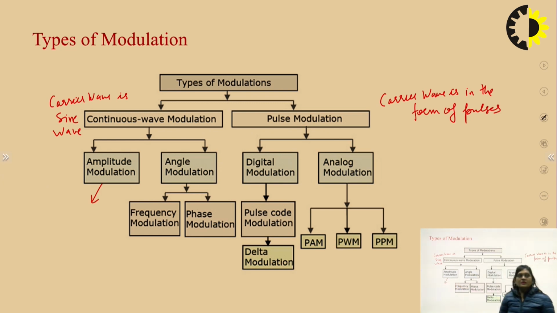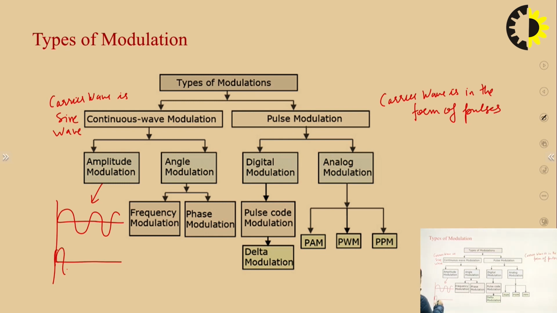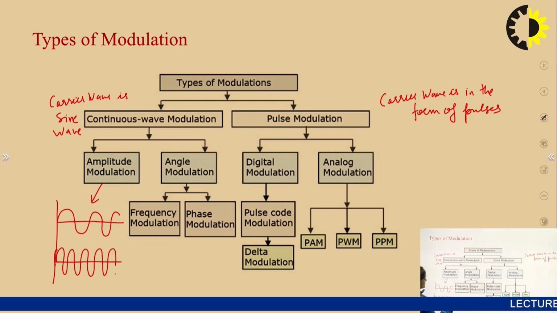Basically, what is modulation? Modulation is a process in which the properties of the carrier wave are varied in accordance with the instantaneous value of the modulating signal. Like this signal is our modulating signal, the low frequency message signal that we want to transmit. And we are using this type of high frequency carrier wave for transmitting this signal.